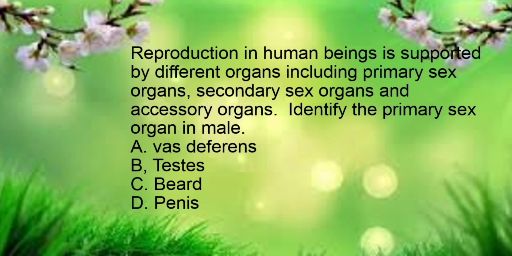Reproduction in human beings is supported by different organs including primary sex organs, secondary sex organs and accessory organs. Identify the primary sex organ in male. So the options are vas deferens, testis, beard and penis.